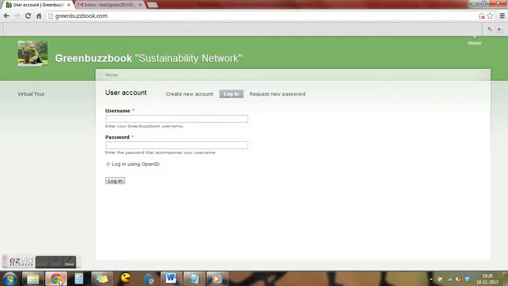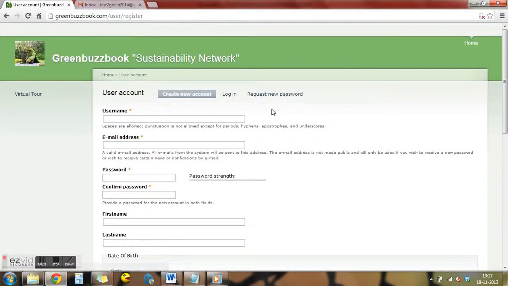Get started with greenbuzzbook.com. This is a platform to help people move towards a sustainable world by connecting eco-minded people. The members of this platform would act as change agents in the real world. So this is your login page of greenbuzzbook.com. Here you can see three tabs: create new account, login, and request new password. As I'm a new member of this particular website, I'm going to create a new account.